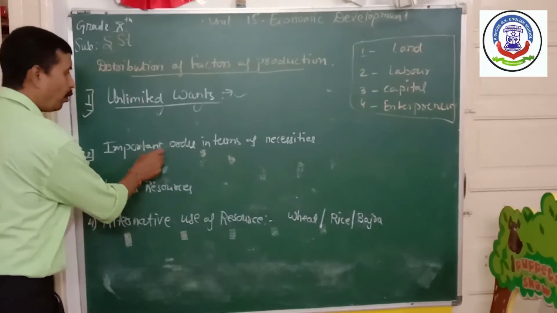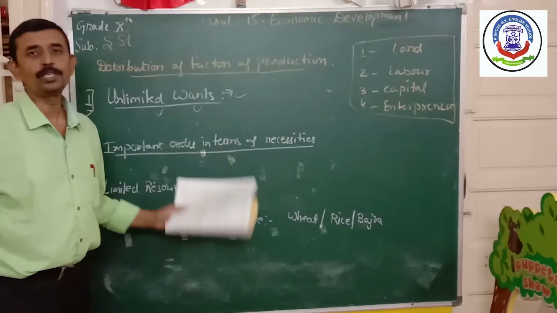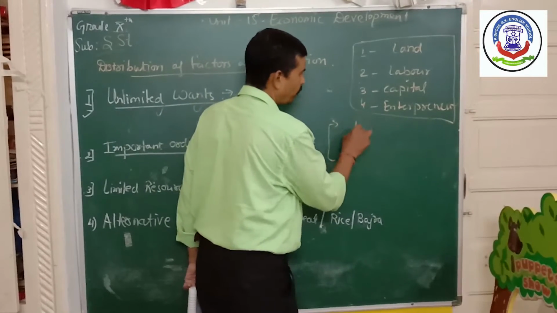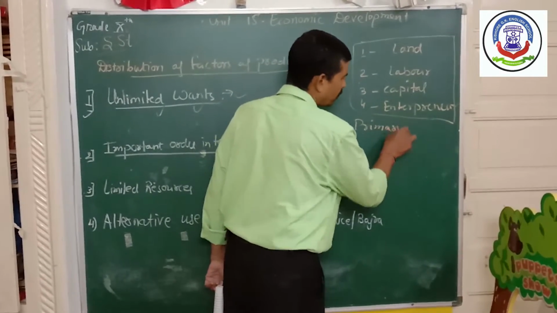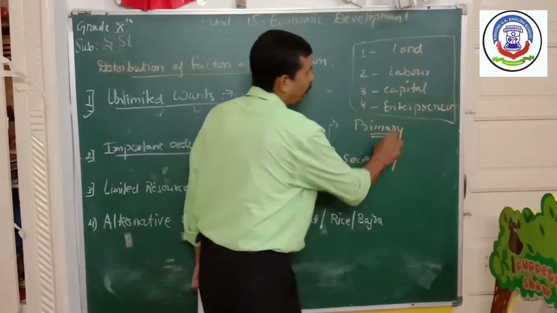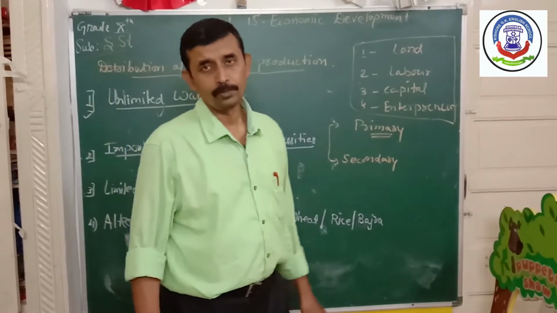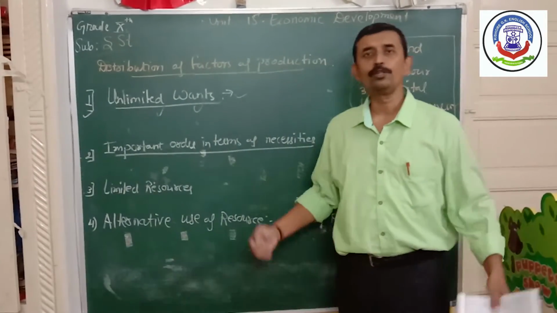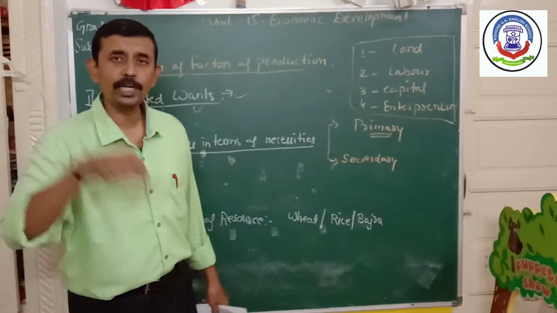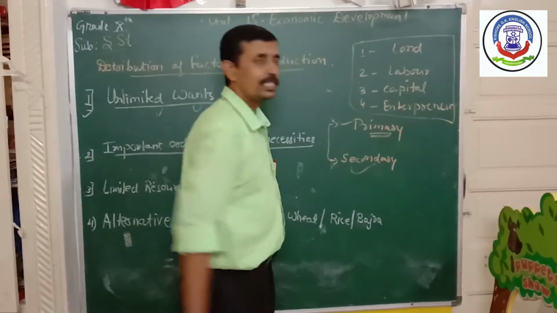Second point, important order in terms of necessities. See, as we have seen, the wants are unlimited. There are many wants. First is primary wants, and second is secondary. Primary wants are necessary for all of us for our survival. For example, the want of food, the want of water, the want of shelter, houses, these are our primary wants. We have to satisfy our primary wants first, and then after only we have to go for secondary wants.